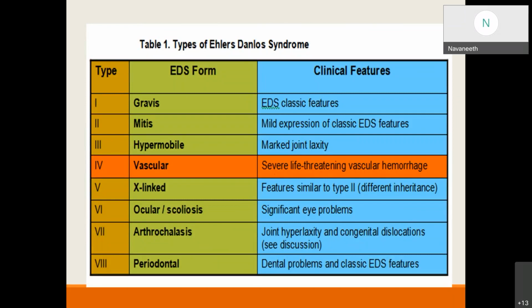Type 4 is the vascular type of Ehlers-Danlos syndrome, presenting with life-threatening vascular hemorrhages. Type 5 is X-linked Ehlers-Danlos syndrome. And in type 6, the ocular features are more manifested. Arthrochalasis type 7 will present with multiple dislocations. And type 8 will present with classical dental problems. Periodontal Ehlers-Danlos syndrome is type 8.